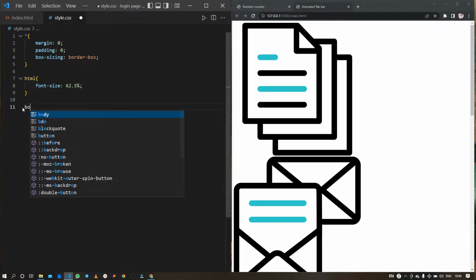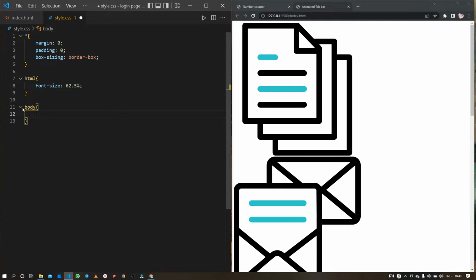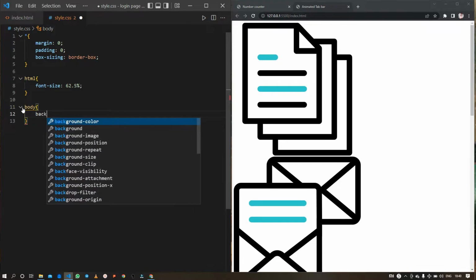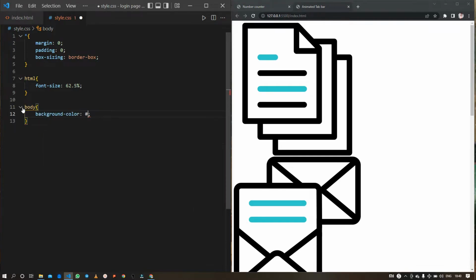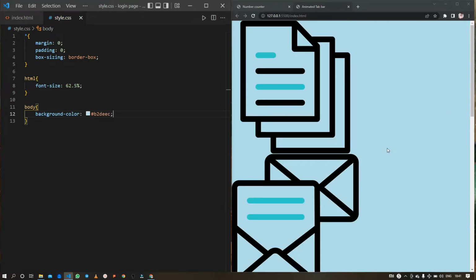And next, first I will target the body element and then give it a background color that is the light blue by using the hex code B2EEEC, which is going to give me a light blue background color.